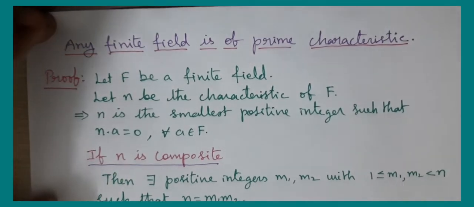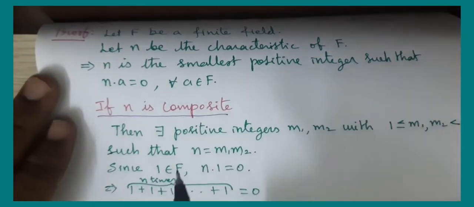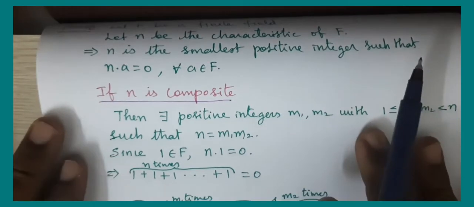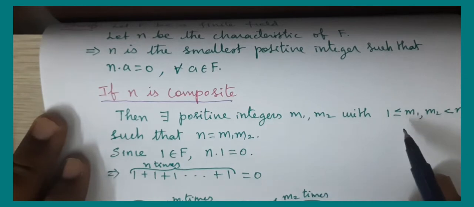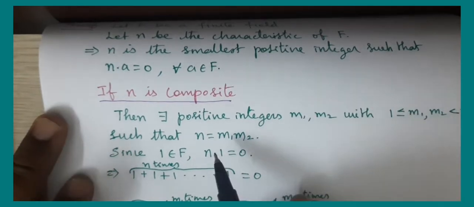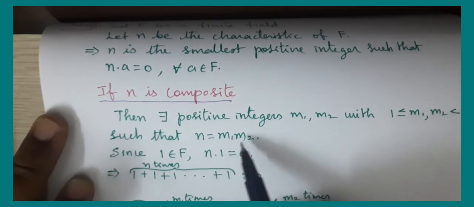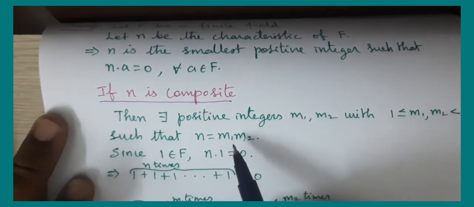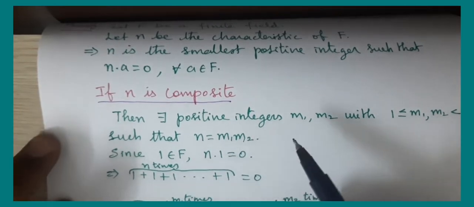So what happens if n is composite? We will observe. Suppose n is composite, then there exist positive integers greater than or equal to 1 and strictly less than n, such that n can be written as m1 into m2. That means if n is composite, you can split it into a product of two smaller numbers. So we are writing like this.